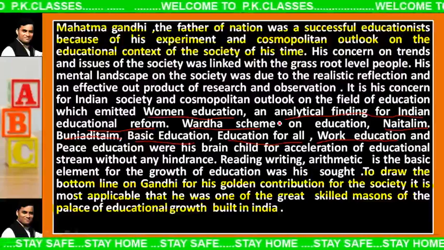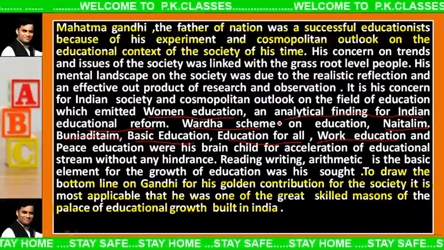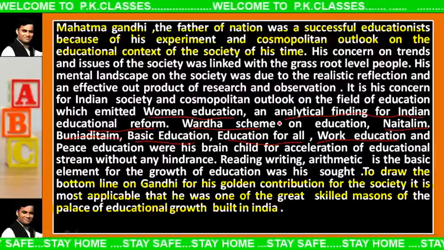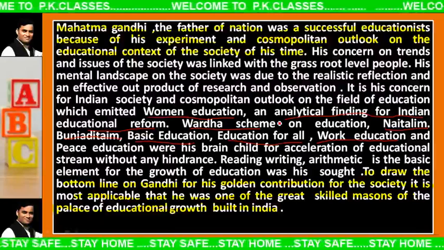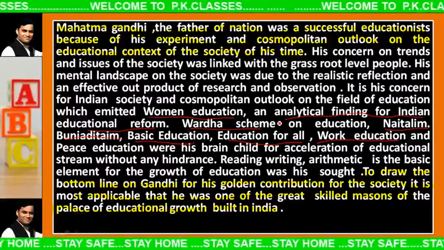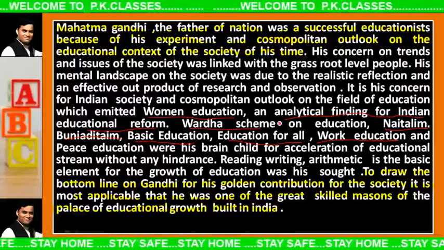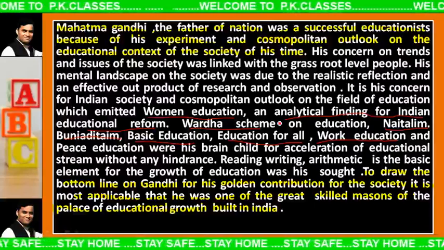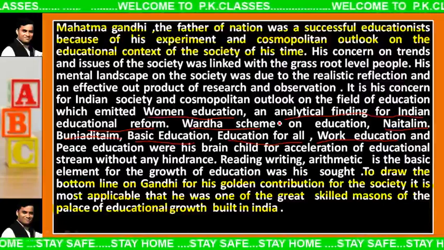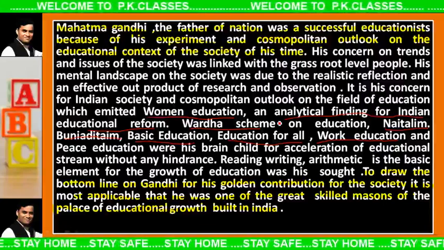So friends, this is the PEE form of paragraph writing, a style of paragraph writing. What is PEE? P for point, E for evidence, and E for explanation. That means the first point is about Mahatma Gandhi, and the second is evidence. The evidence is here: Mahatma Gandhi has already contributed his schemes like the Wardha scheme, Nai Talim, Buniyadi Talim, education for all, work education.